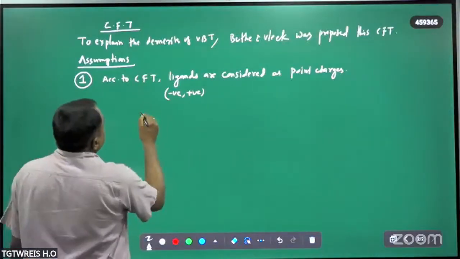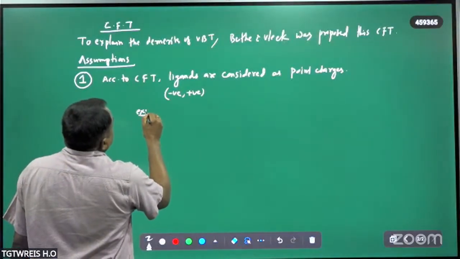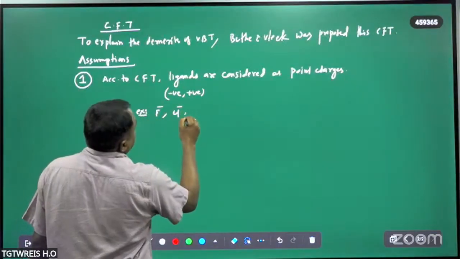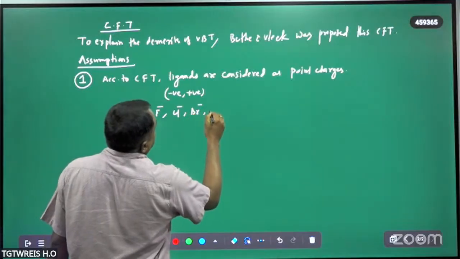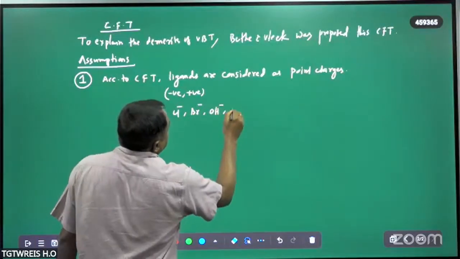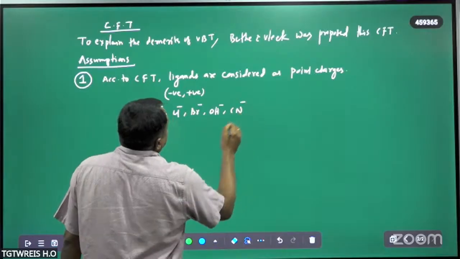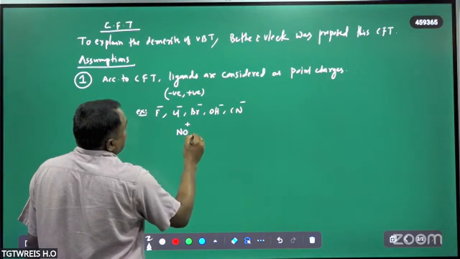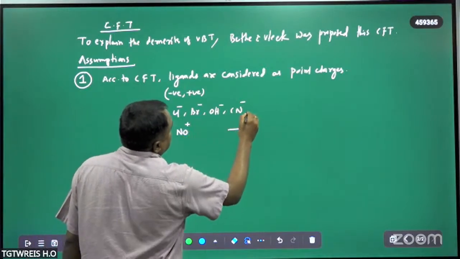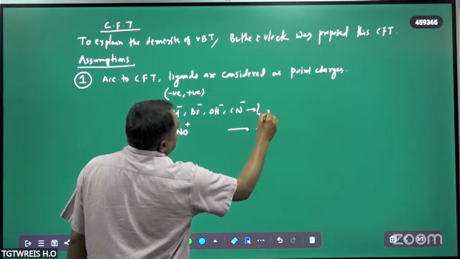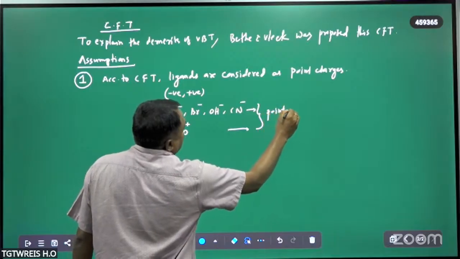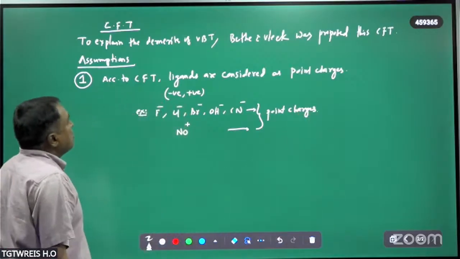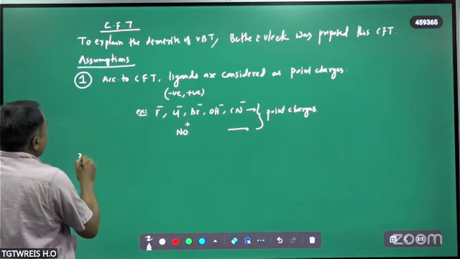For example, F minus is a point charge; Cl minus, Br minus, all these are negative ligands. OH minus, CN minus are considered as point charges, and NO plus, nitrosonium, is also considered a point charge. These are considered as point charges according to this crystal field theory. This is the important assumption made by crystal field theory.